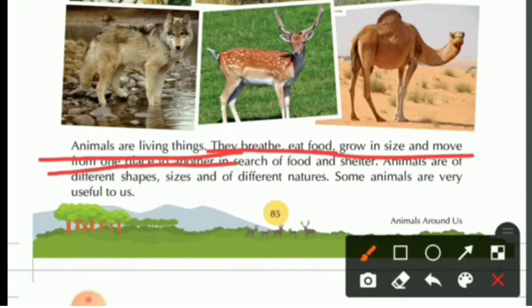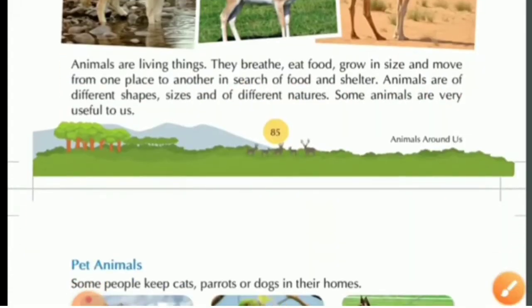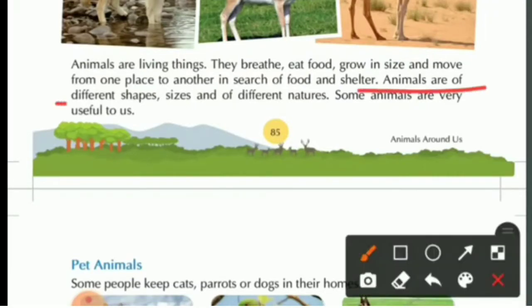Animals are of different shapes, sizes and of different natures. Some animals are very useful to us.